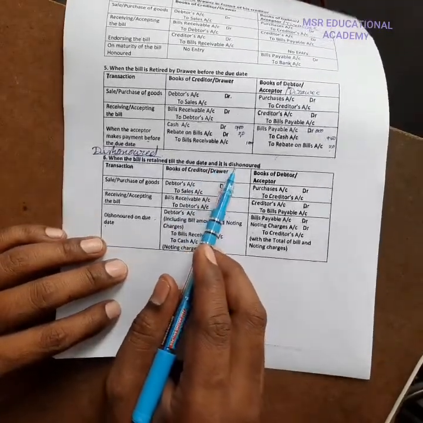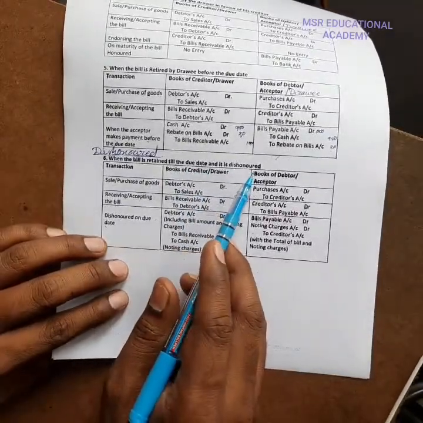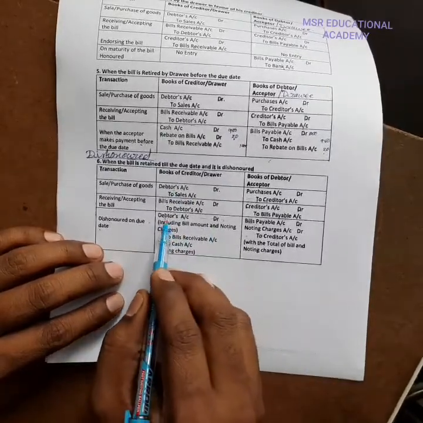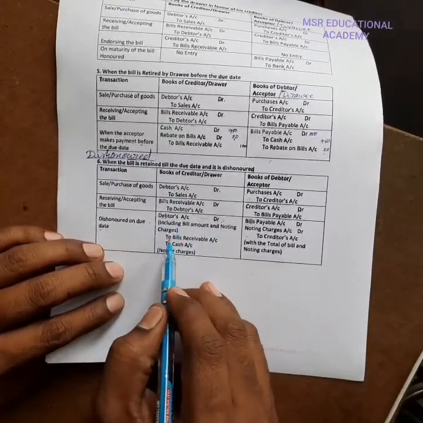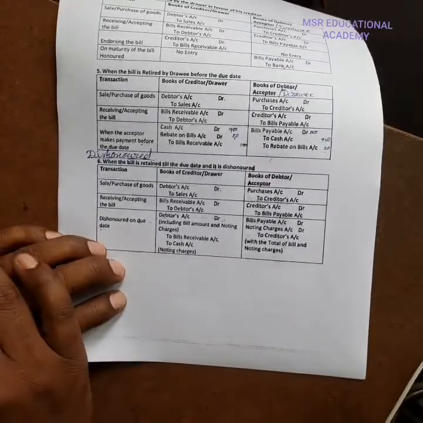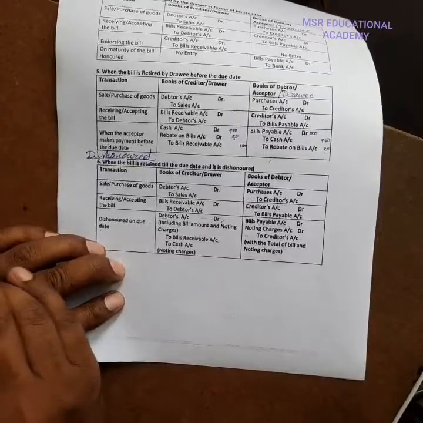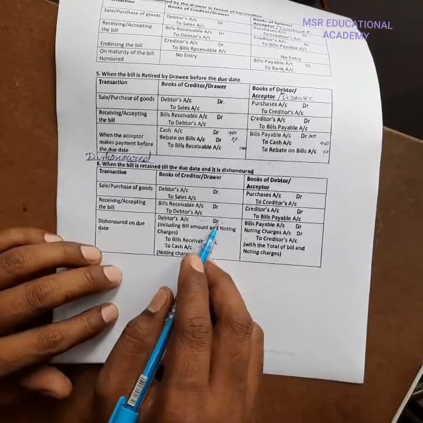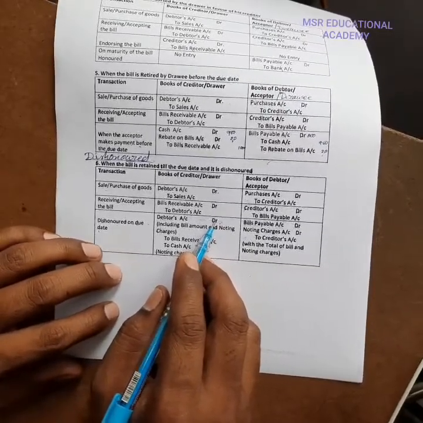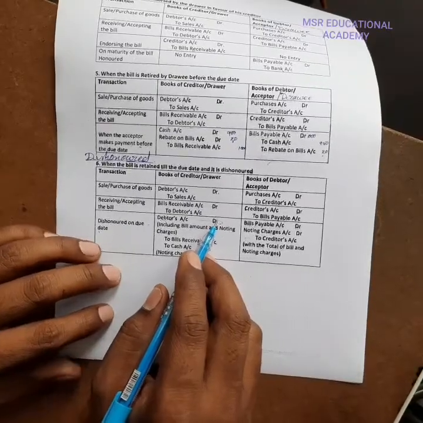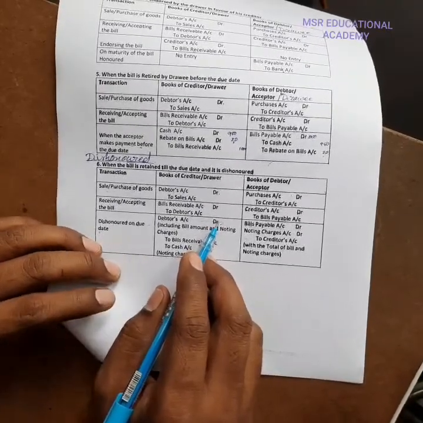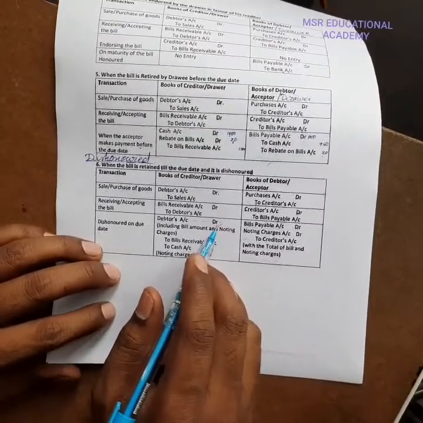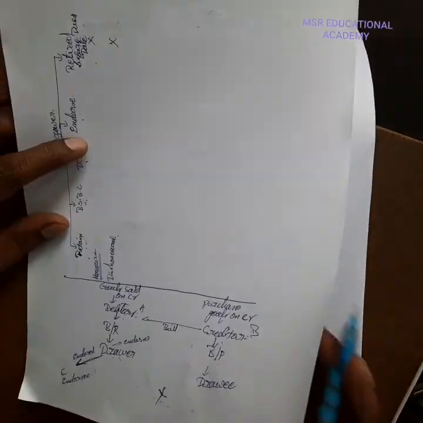The bill is still retained, which means the bill is kept by the drawer only. In that situation, debtors account debit, to bills receivable account, to cash account. If it is a 10,000 worth bill and it is dishonored, that bill should be noted by a notary. Noting it by notary incurs noting charges. What is noting? What does notary mean?